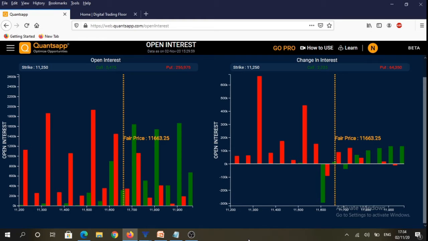Let us start by analyzing Nifty options open interest data for 5th November weekly expiry. We will see that the highest amount of open interest in calls is at 11,900 strike followed by 11,700 strike. And if we see the puts, the highest amount of put is in 11,500 strike followed by 11,300 strike. So it gives us a broad range of 11,900 to 11,300 for Nifty.